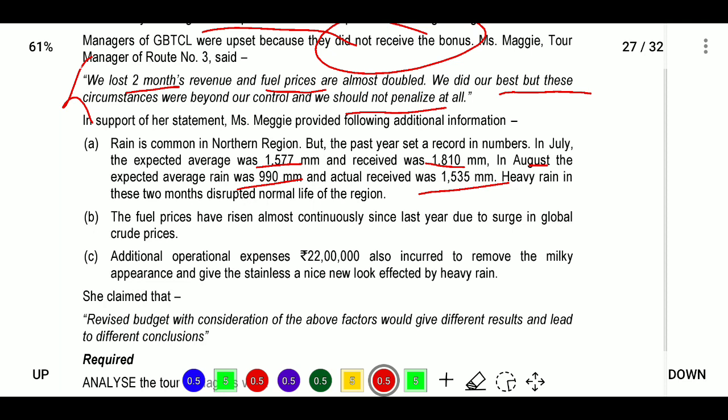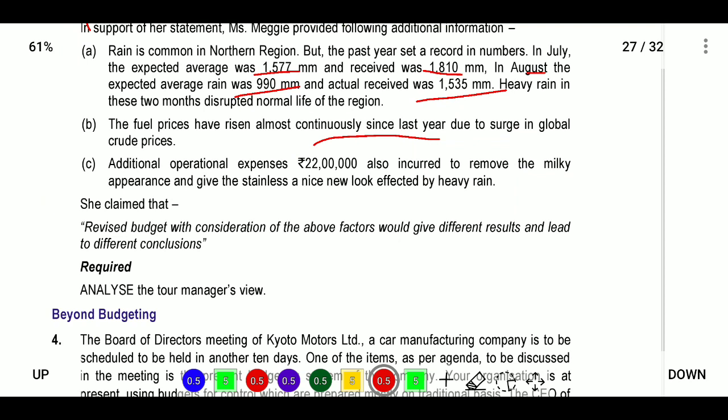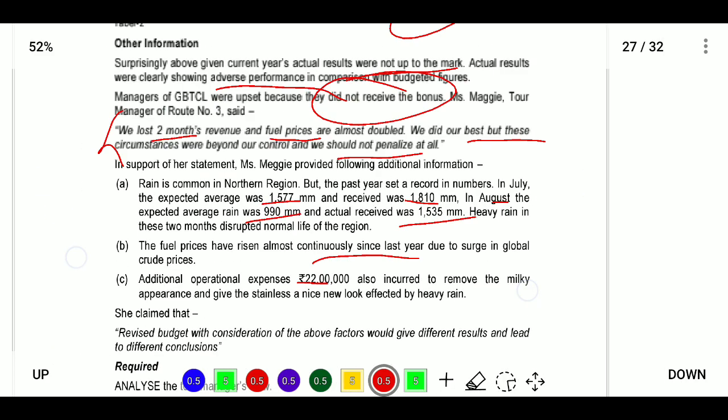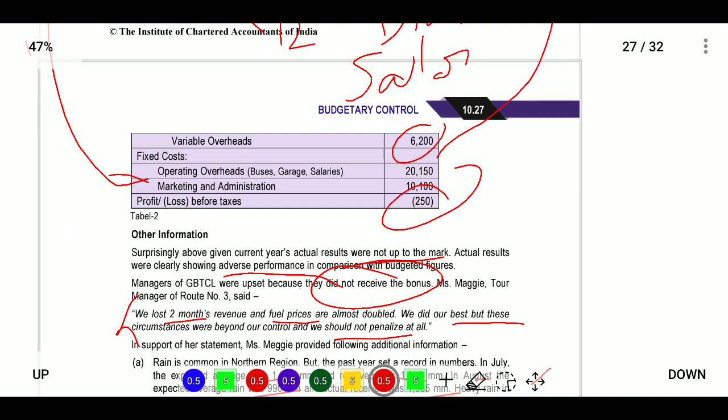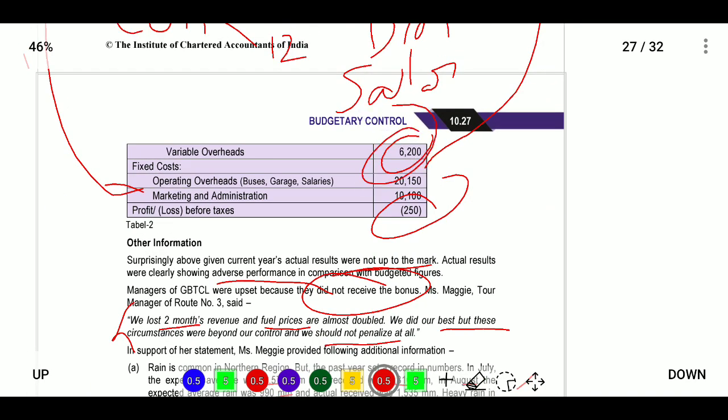The fuel price has risen almost continuously since last year due to a surge in global crude price. Next, additional operational expenses of 22 lakhs were also incurred to remove the milky appearance and give the stainless steel a nice new look, affected by heavy rain. Here we will see operational expenditure, where there is 6200.